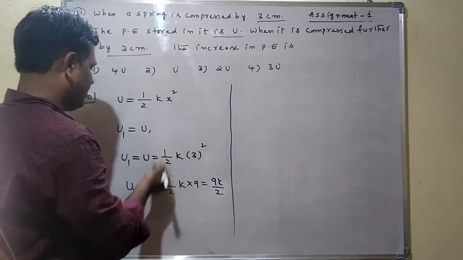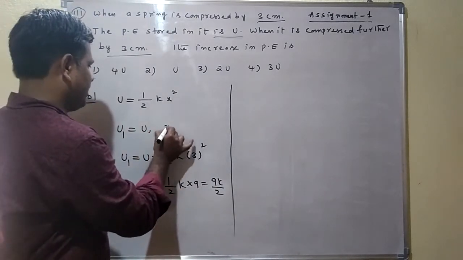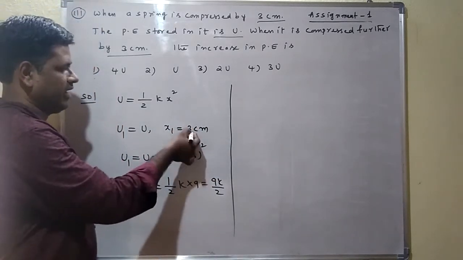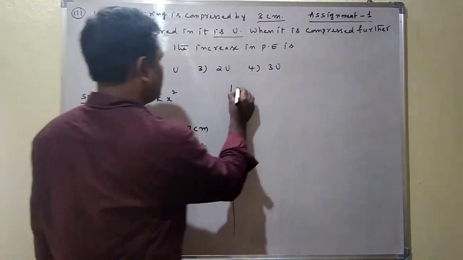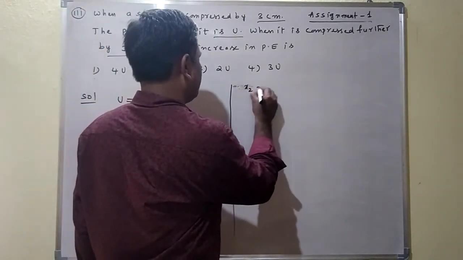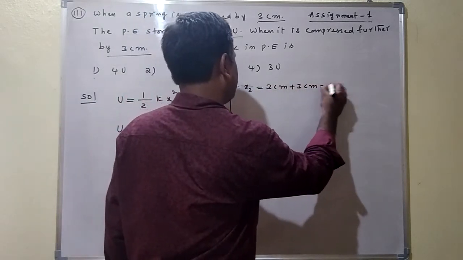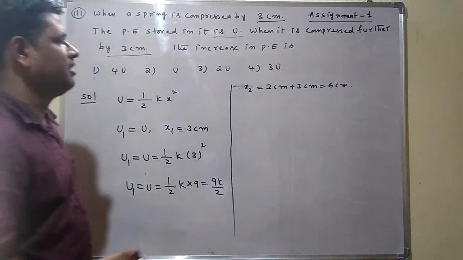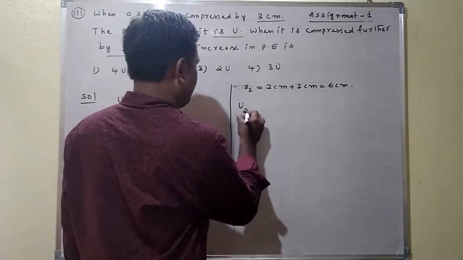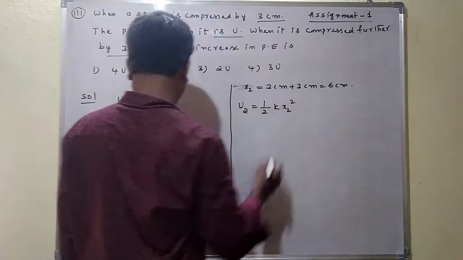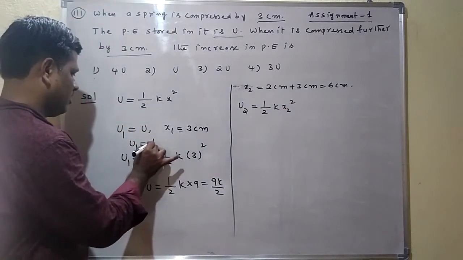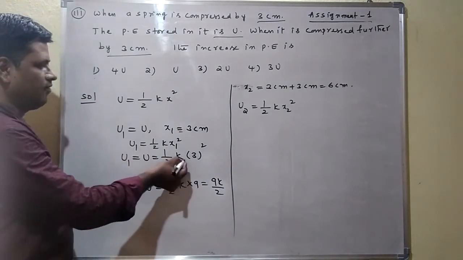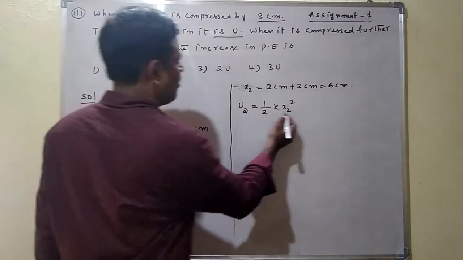Means for the initial displacement, better to write here, x1 is equal to 3 centimeter. Here U1 is equal to U is equal to half into K x1 square, with x1 equal to 3 centimeter. Here x2 is equal to 3 centimeter plus 3 centimeter, which is equal to 6 centimeter. This is x2, further compressed by 3 centimeter; totally the compression is 6 centimeter. Here the final potential energy is half K into x2 square. U1 is equal to half K x1 square, x1 is 3 centimeter, squared. Here U2 is equal to half K x2 square.